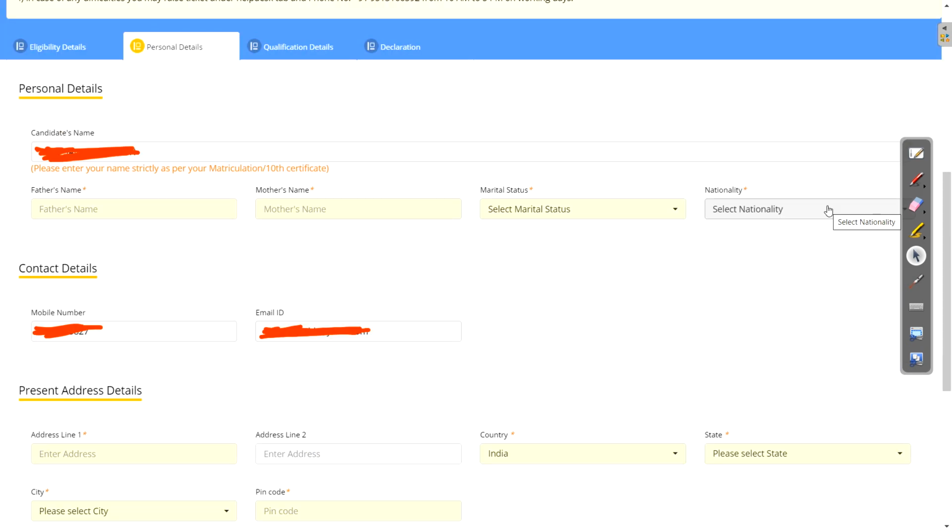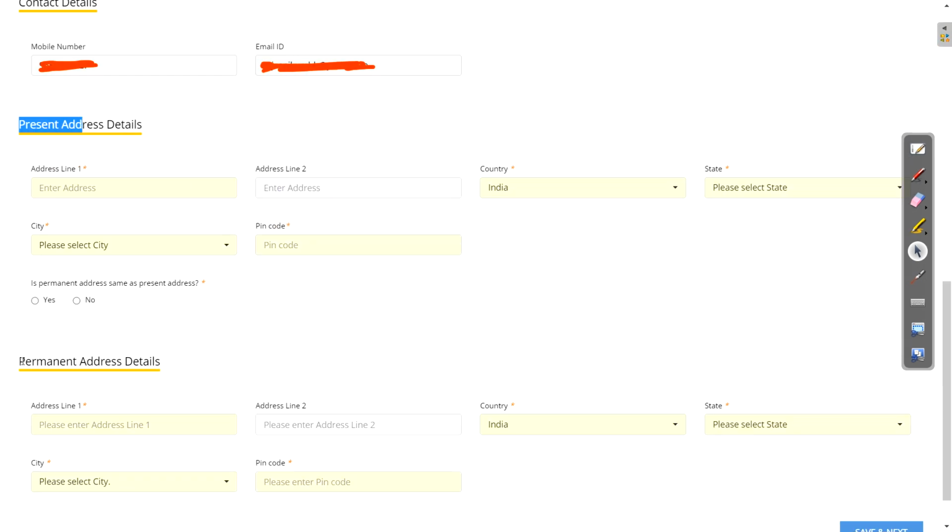On the next screen you need to enter your personal details, okay. As you already entered your full name on the registration screen, it is not editable. Just enter your father's name here, and mother's name here as per the SSC mark sheet. Then select marital status, select nationality. Okay, enter your present address and permanent address. If your permanent address is the same as the present address, just click on the yes button. All this information will get filled in automatically, okay, no need to enter it again and again.